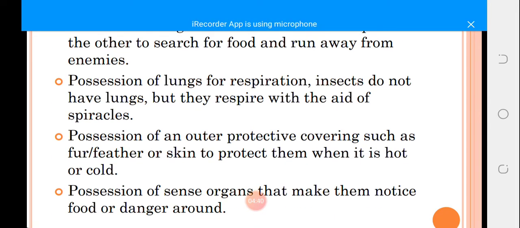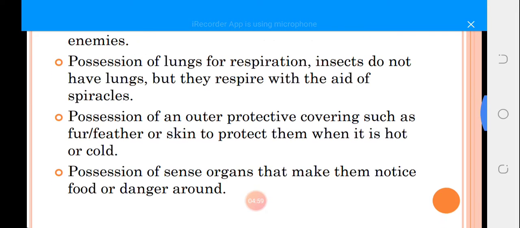Another thing a terrestrial animal has is an outer protective covering, such as fur, feather, or skin. Like human beings, we have skin. Animals have fur. Birds, like chickens, have feathers and the likes.